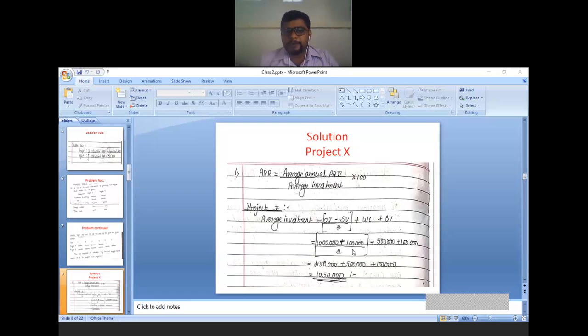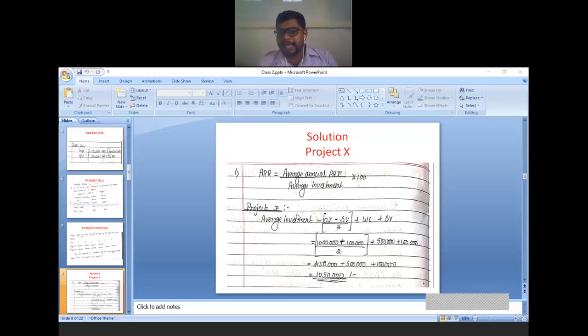Now solution part. First note down the formula. ARR, in the question it is clearly given, calculate average rate of return. Average rate of return asked means you have to make use of the second formula, that is ARR is equal to average annual PAT divided by average investment multiplied by 100.